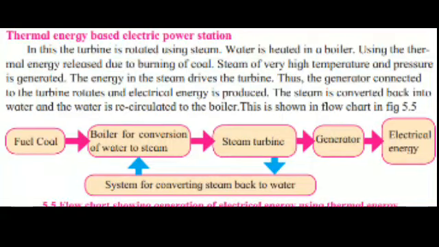From this flow chart you can get an idea how the power station works. The source is the fuel, coal. Coal is burning and it is giving heat. By the heat, the water in the boiler gets converted into steam. That steam goes into the turbine and makes the turbine move. Then it goes to the generator. In that, the magnet is moving, and from that, electrical energy is produced.